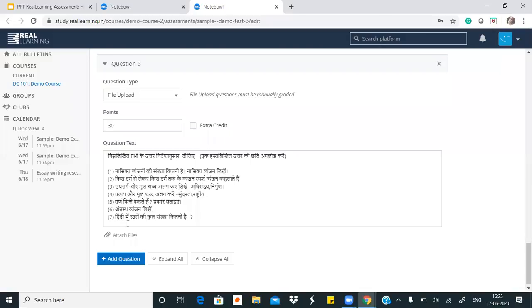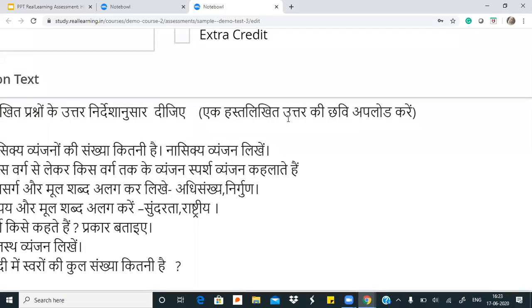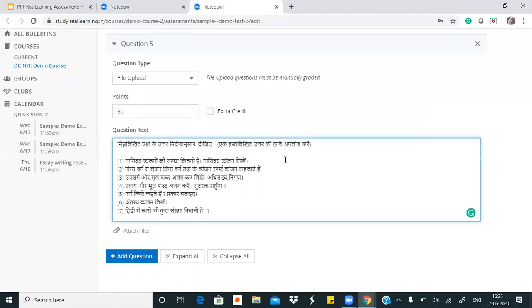In this question, I have very simply written in the instructions for students that only a handwritten answer will be taken, so students know that they have to write something handwritten. If I kept it flexible, where I told them either give a handwritten answer or you can also write it on Word, whatever the students' comfort level is, whatever teachers want to decide, they can do that, and then they will give this to students.